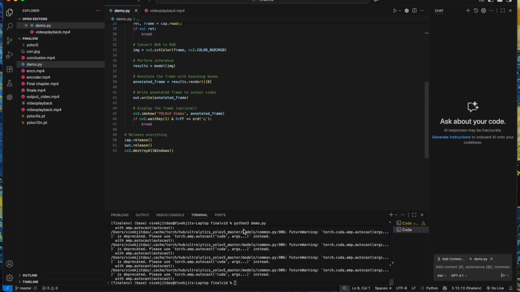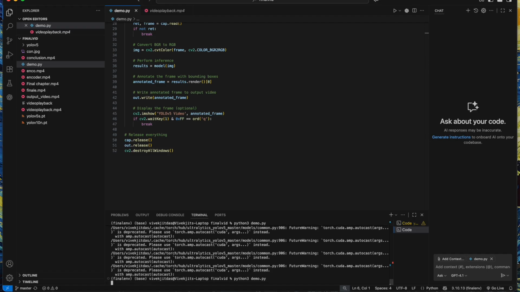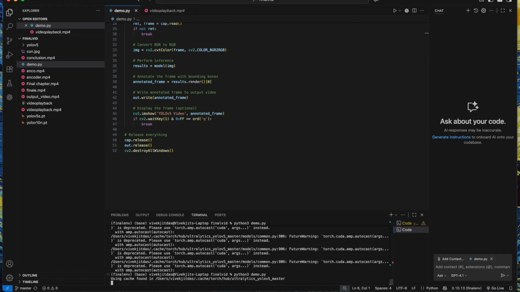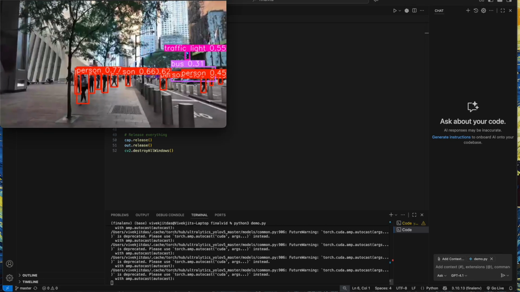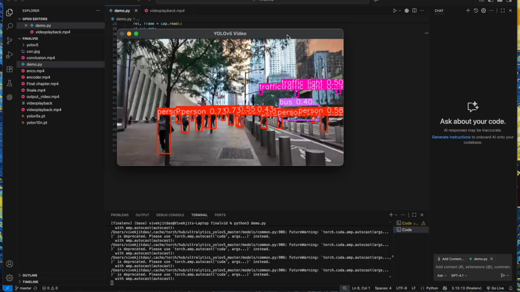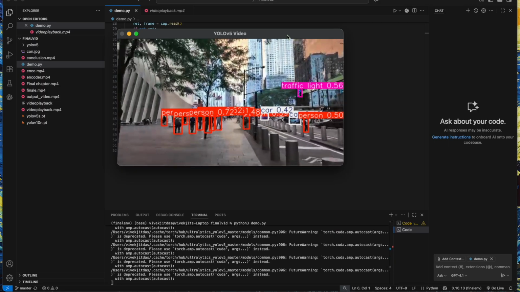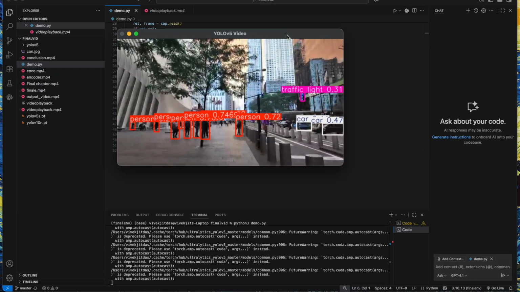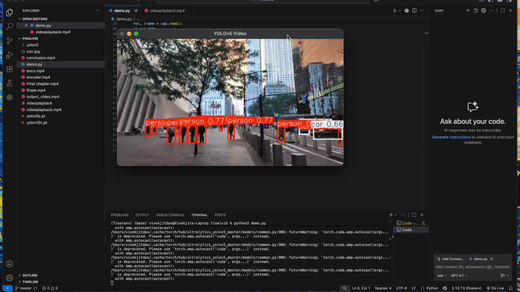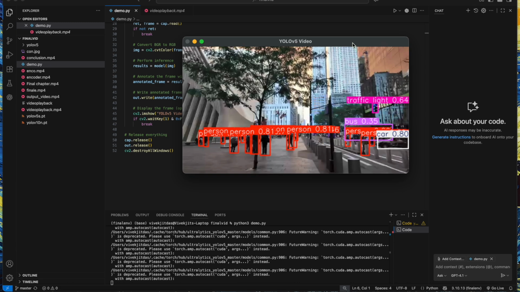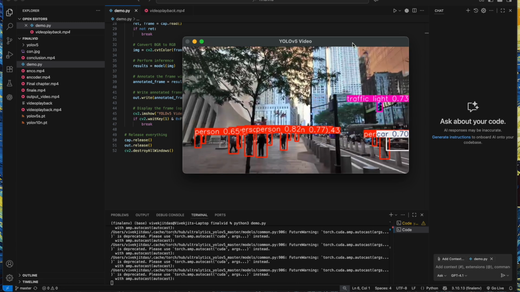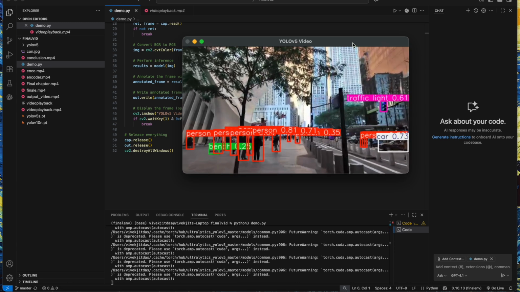So let's see how it works. What I will do is just write python3 demo.py in the terminal and hit enter. So let's see what it does. Initially when you run it, it will take a little bit of time because it has to first download the YOLOv5 model and then do all of the processing, so it will take a little more time.